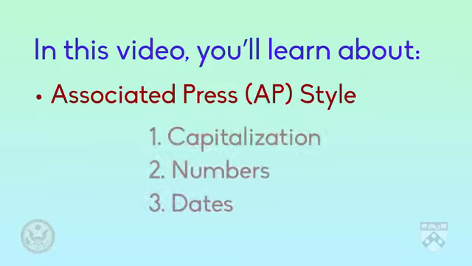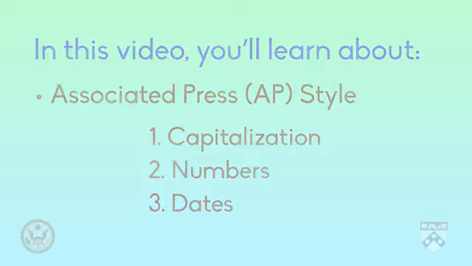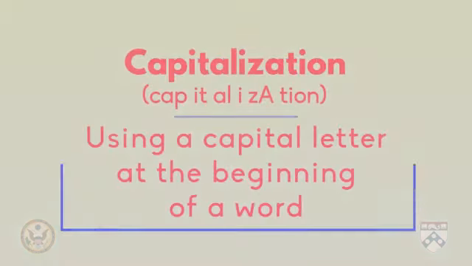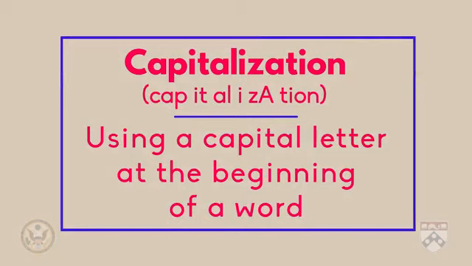We will look at three parts of AP style. 1. Capitalization. 2. Numbers. And 3. Dates. Let's look at capitalization first. This means when to use a capital letter at the beginning of a word.